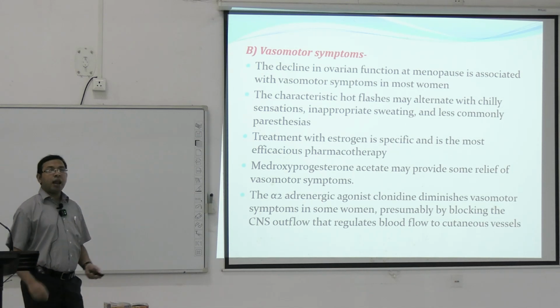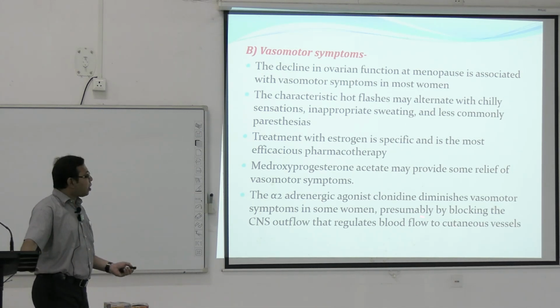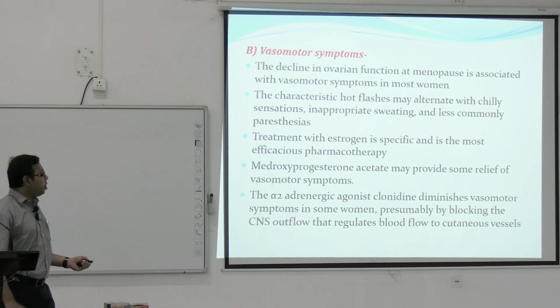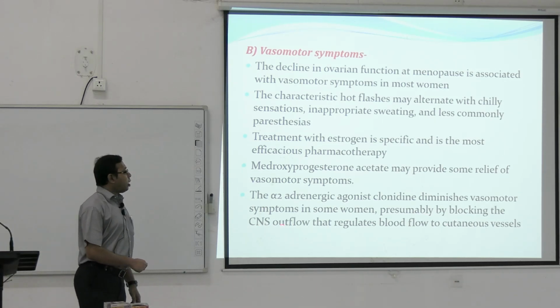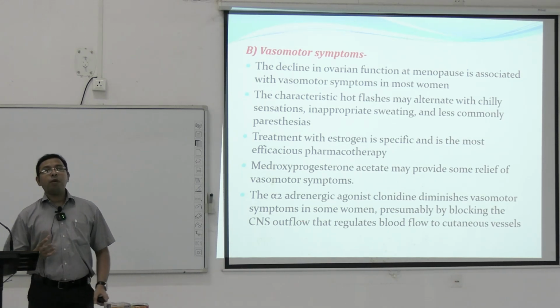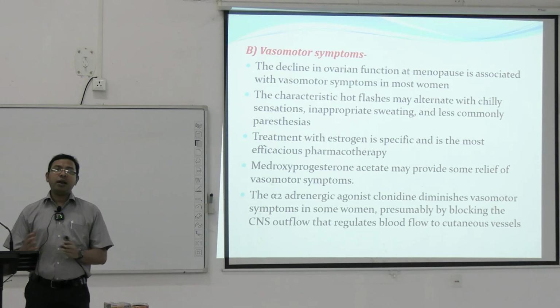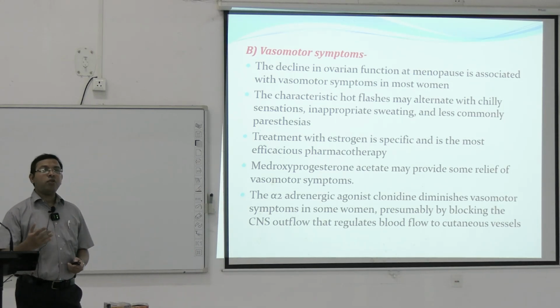Alpha 2 adrenergic agent like clonidine. So clonidine is an alpha 2 agonist agent that can also be used here, that diminishes vasomotor symptoms in some women, presumably by blocking the CNS output that regulates the blood flow to cutaneous vessels. So mainly the problem is the hot flashes and alternating chilly sensations that can be decreased by estrogen, that can also be treated by the clonidine.